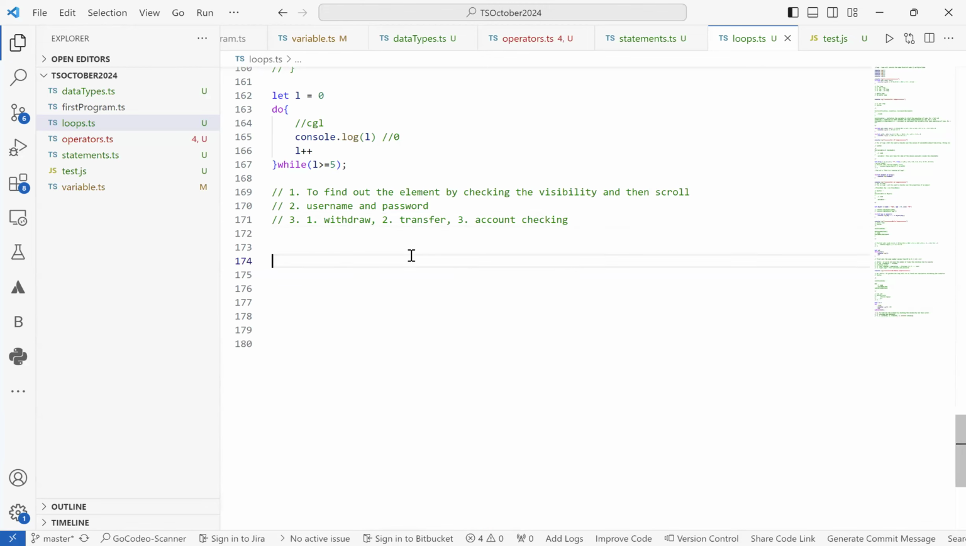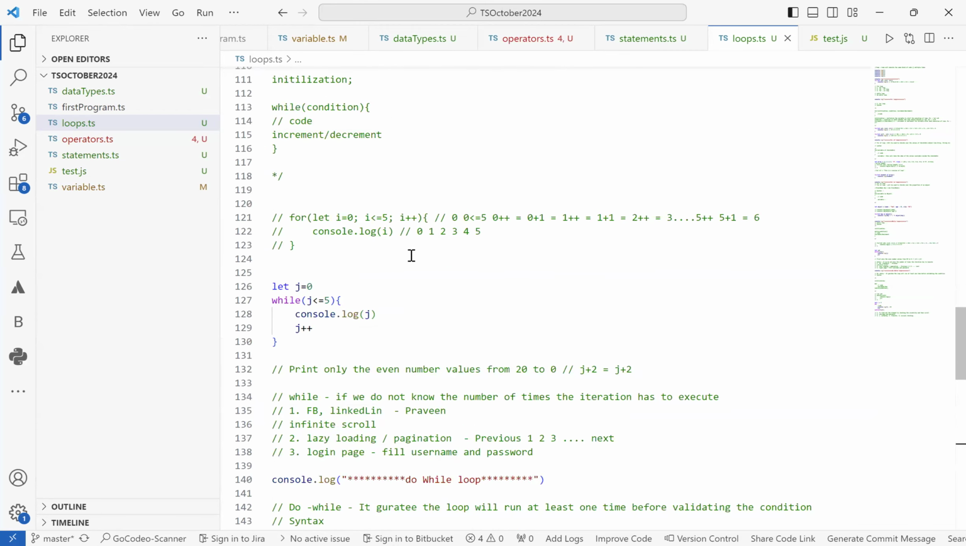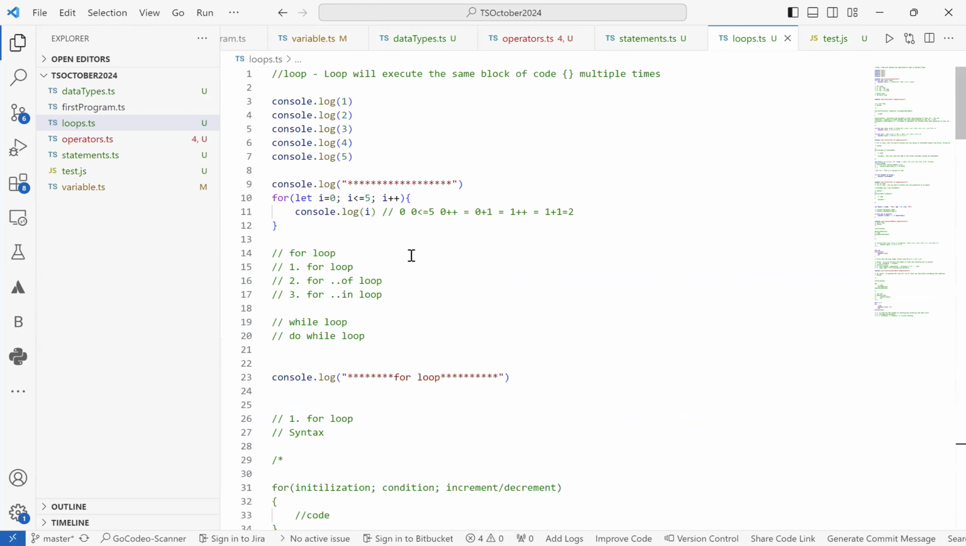So this is all about the loops that we have in TypeScript. Any questions in terms of looping that we have gone through, the different kinds of for loops and while and do while loop?